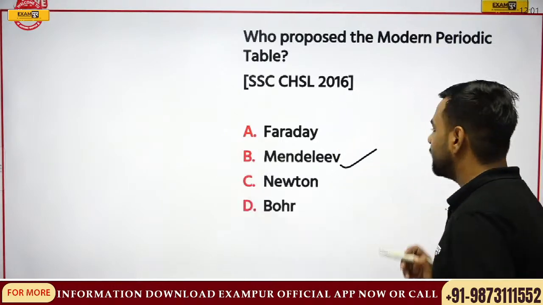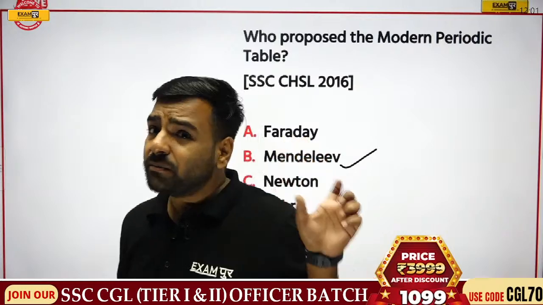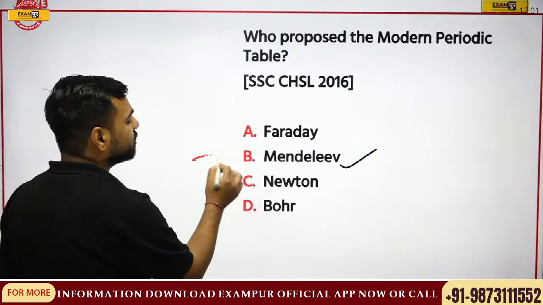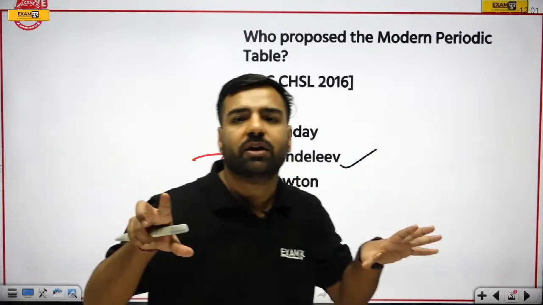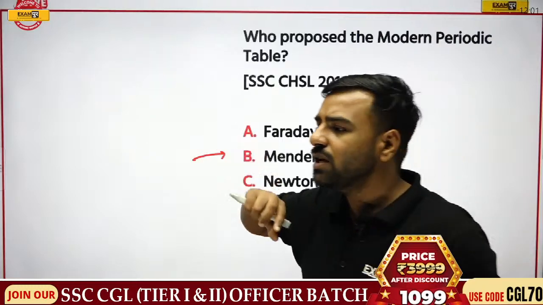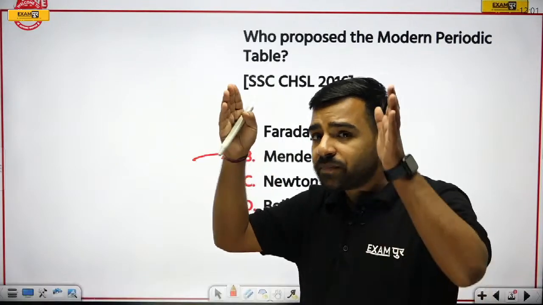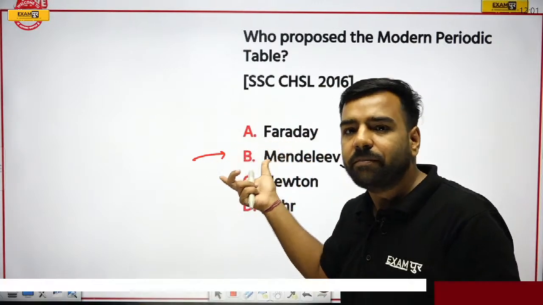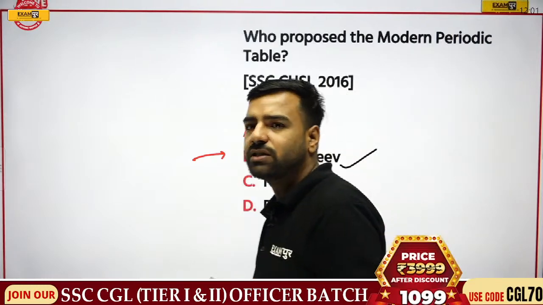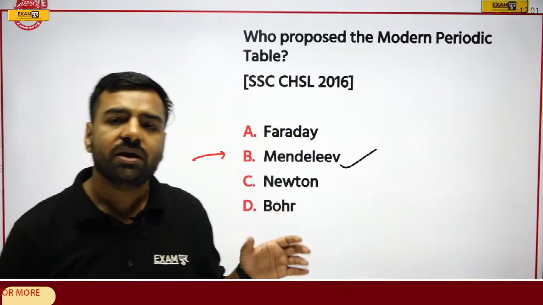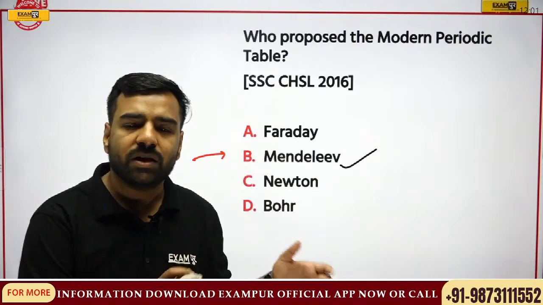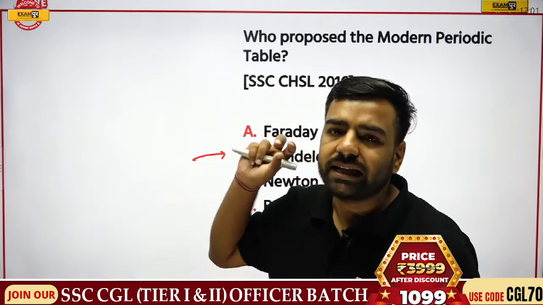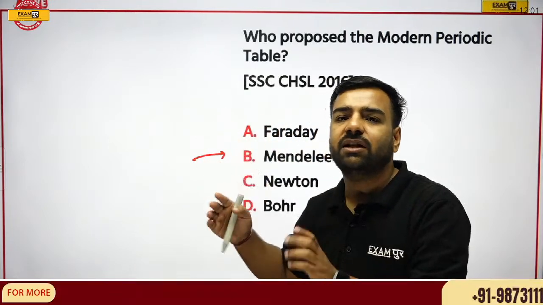But there's a confusion between the candidates, sir, whether Moseley would be the correct answer or Mendeleev. So let me tell you, Mendeleev was the one who gave this concept of the periodic table, right? The present periodic table. I'm not talking about Dobereiner's triads or Newlands' octave rule and all, but the present periodic table which you are seeing was actually originated in the mind of Mendeleev. But at that time when he gave this concept, there were several errors and issues which were resolved by Moseley.